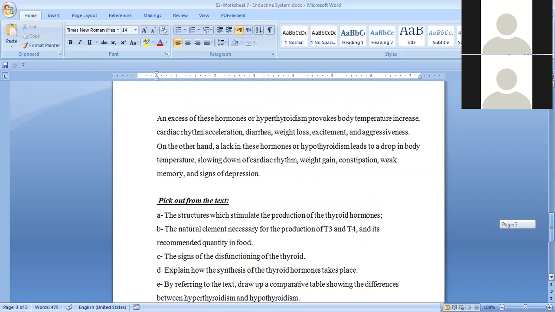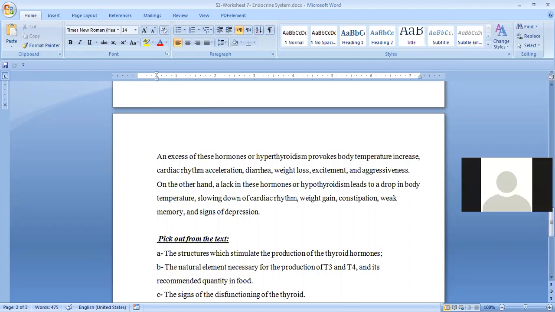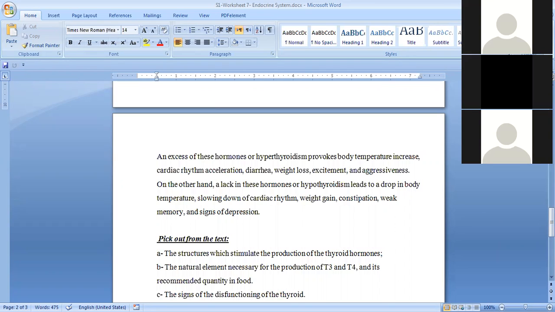I move to hyperthyroidism. Let's move to Syria. What are the signs of hyperthyroidism? What is the meaning of hyperthyroidism? We have excess secretion of the hormones of the thyroid gland, T3 and T4. Remember about hyper? So the thyroid gland is working more than the normal. So this is called hyperthyroidism.